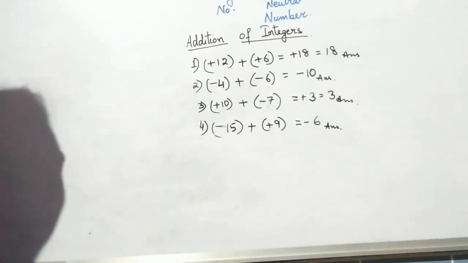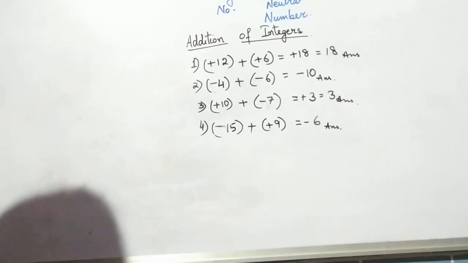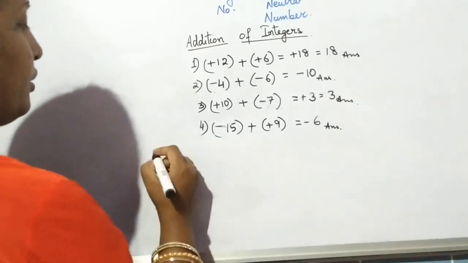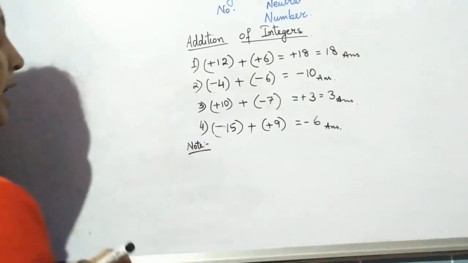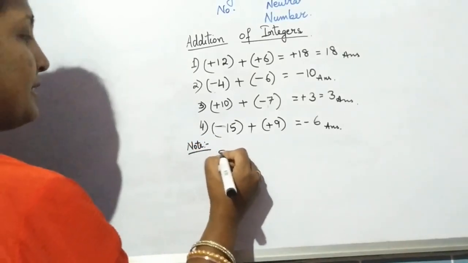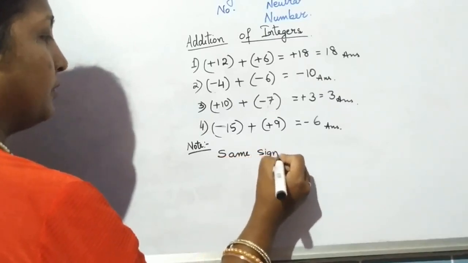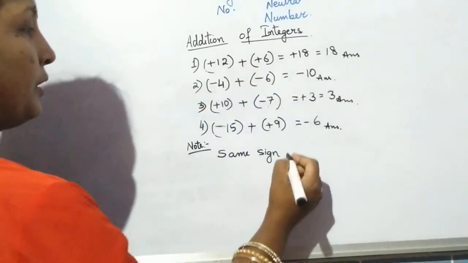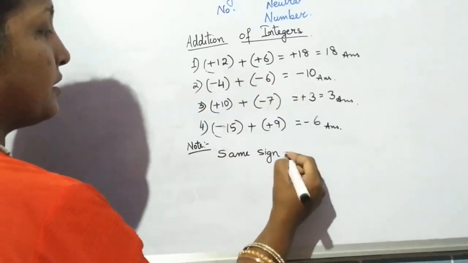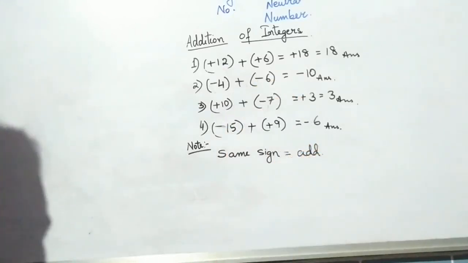But for now, we have to understand this concept with a small trick. The point to be noted is, whenever you are adding same signs, that is two plus signs, like in the first case, or two minus signs, like in the second case, you always do the operation that is add.